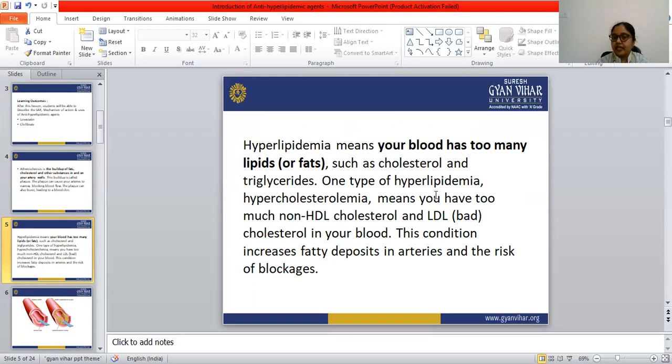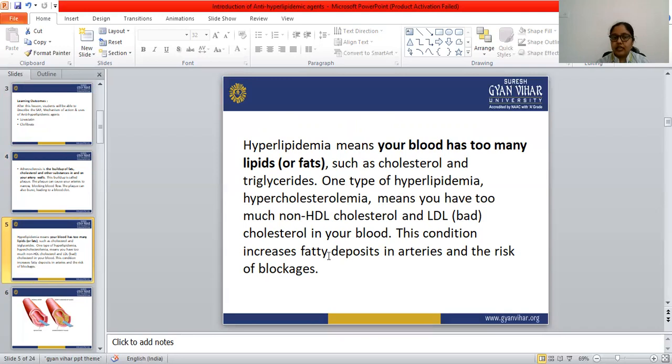This LDL cholesterol is also known as bad cholesterol. So hypercholesterolemia means too much non-HDL cholesterol and LDL, the bad cholesterol, is present in the blood.